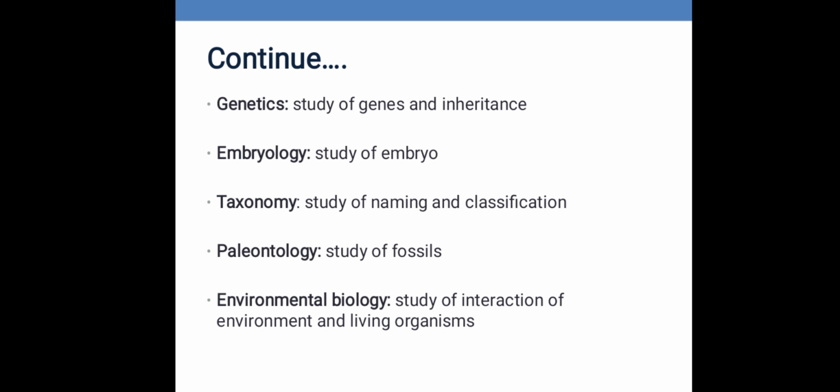Taxonomy. We have millions and trillions of species, millions and trillions of genera and kingdoms of organisms. There are kingdoms, and there are millions and trillions of organisms in those kingdoms. So, why are we creating kingdoms? Why are we creating species? We are creating them to know the differences between them, to know the similarities between them, and to know the evolutionary relationships they have with each other. This is what we do in taxonomy. We name them, we classify them, and that makes them easier for us to study.